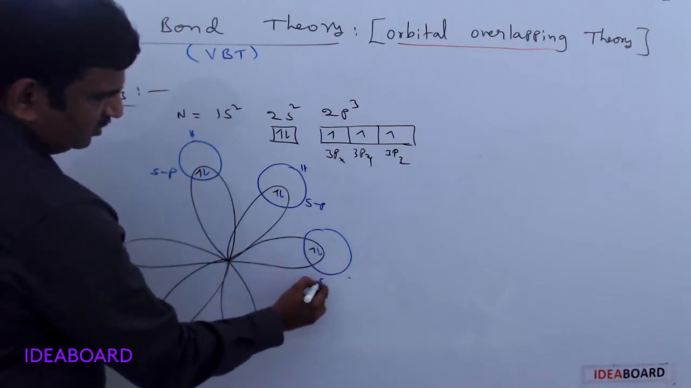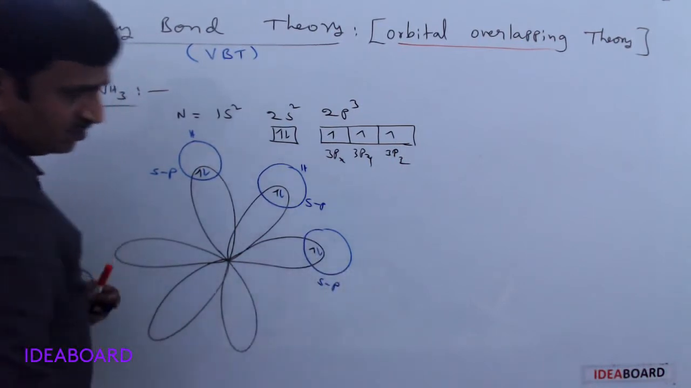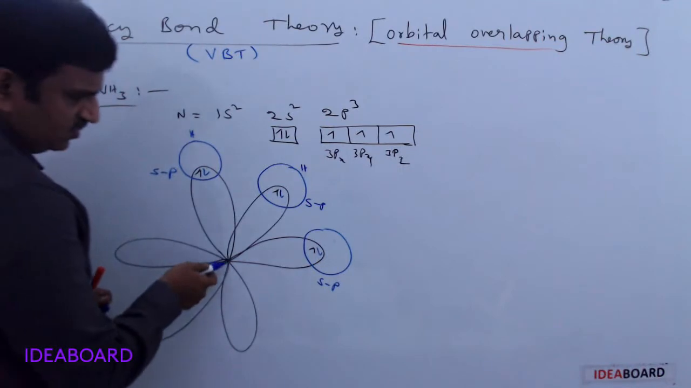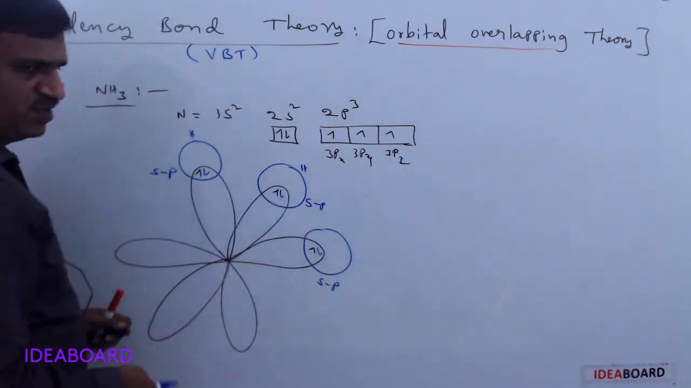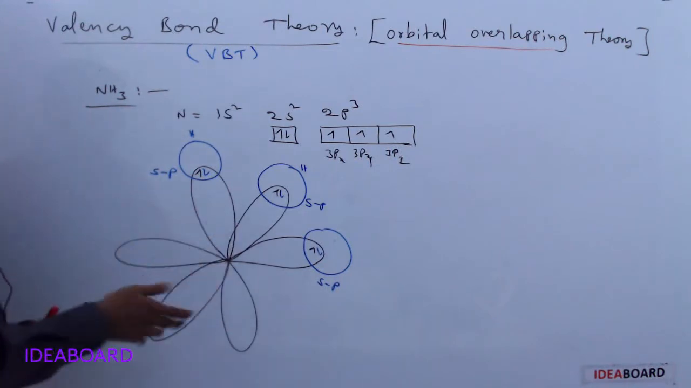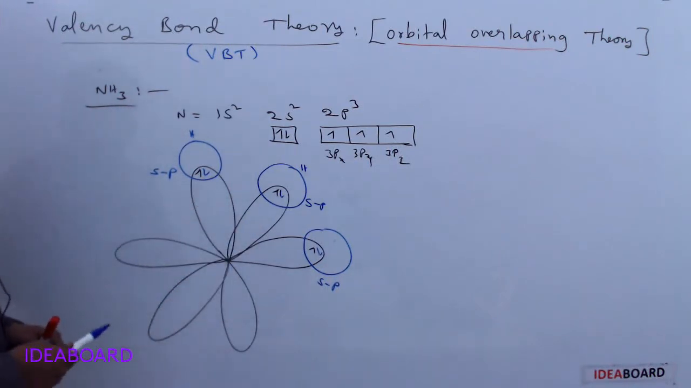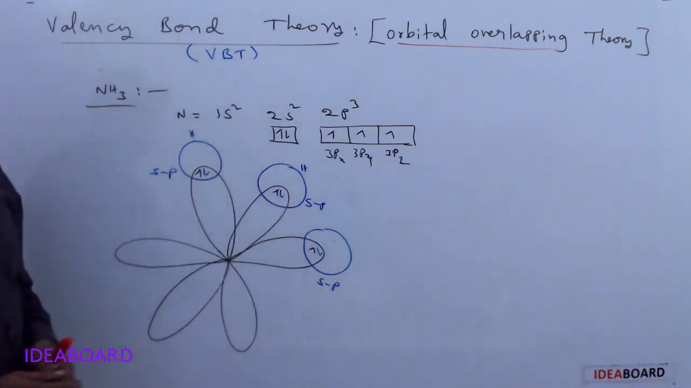Through the internuclear axis the bond electron density is present, so this is called a sigma bond actually. Sigma bond and pi bond I will give later. So these are sp bonds, three sp bonds are present.